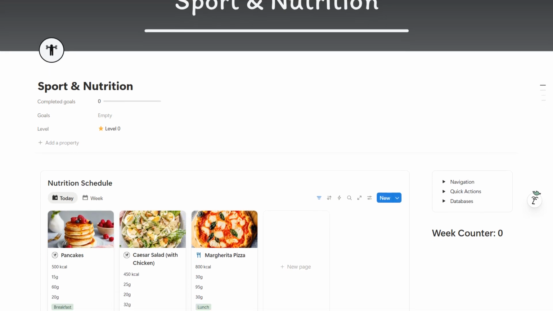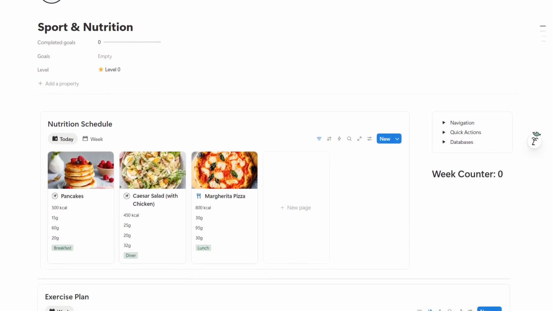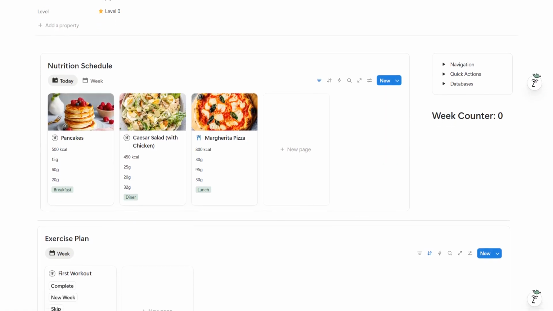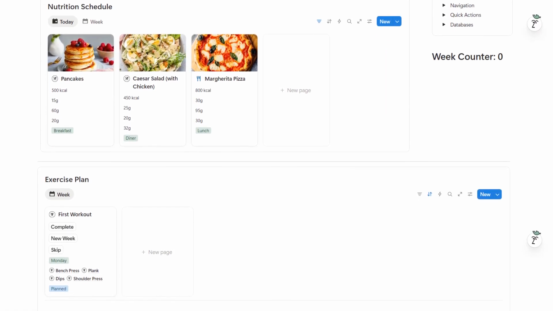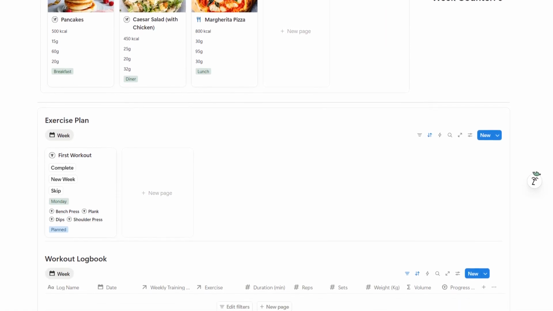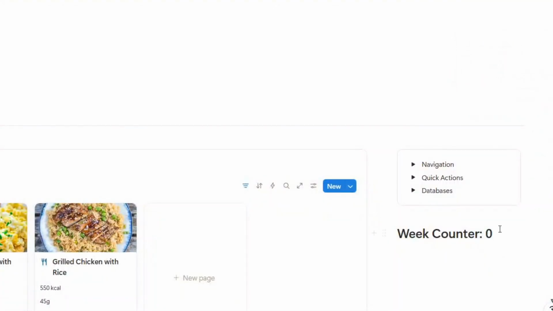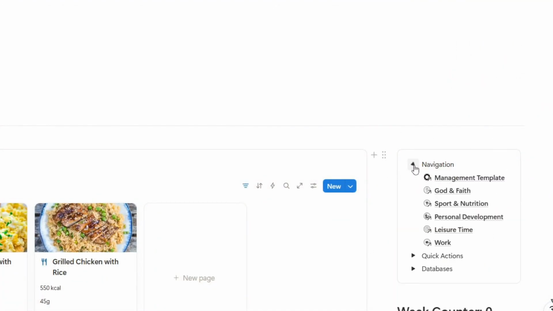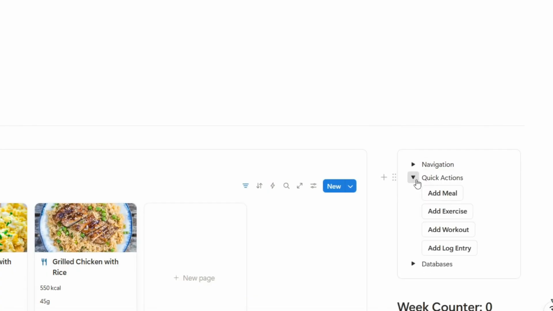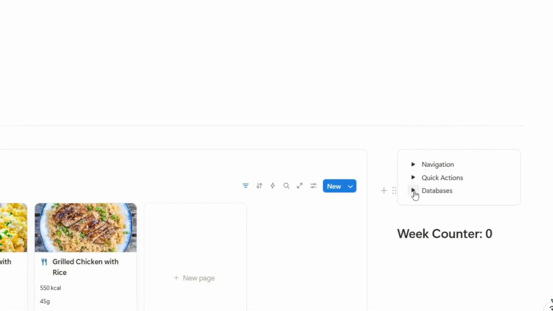Next, let's take a look at the Sport and Nutrition Life Zone. This section is designed to help you organize and track your physical health. Here you can plan your meals, structure your workouts, and document your training progress. In the upper right corner, you'll find the sidebar. Just like on the other pages, the sidebar allows you to navigate between life zones, perform quick actions, and access all databases used in this section.